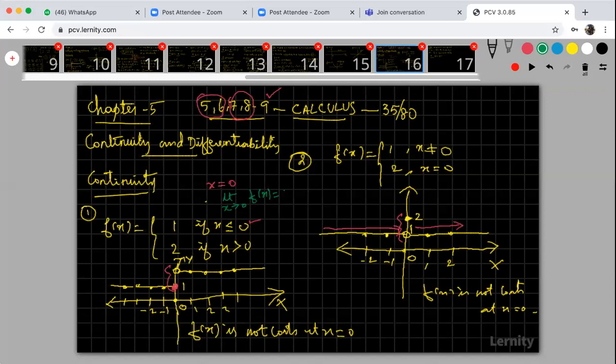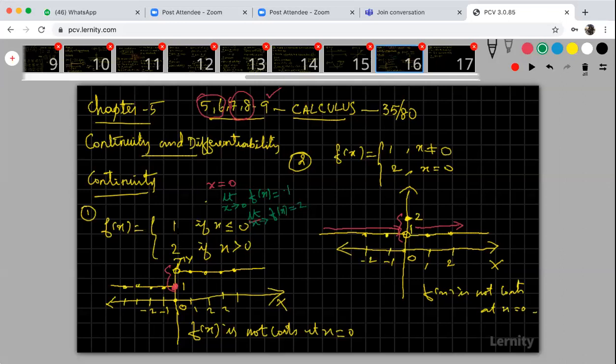Limit x tends to 0 of f of x means you have to apply this f of x or this f of x. If you apply this f of x, you will get f of x is 1 when x tends to 0. If you apply f of x equal to 2 and take the limit x tends to 0, my f of x is equal to 2.